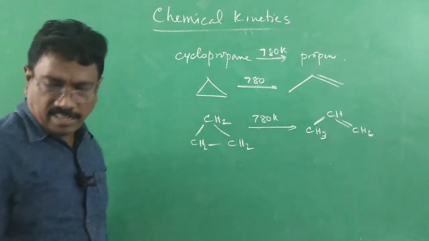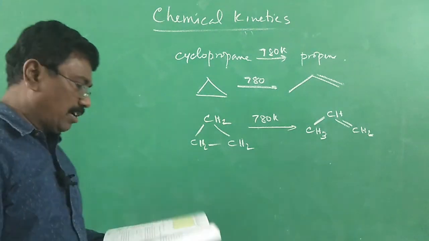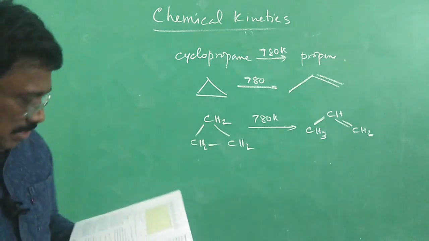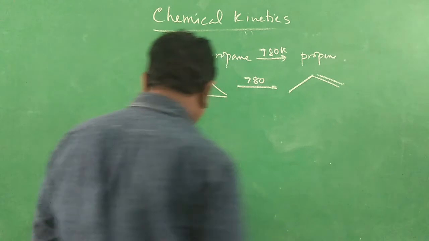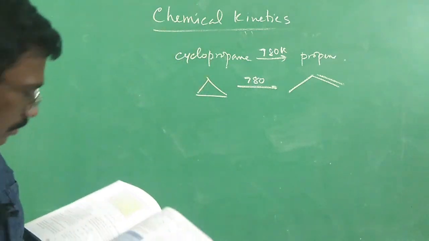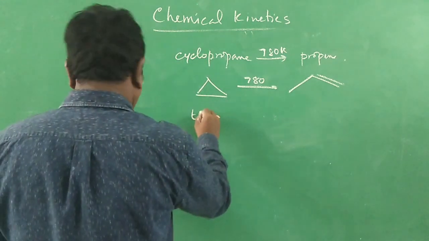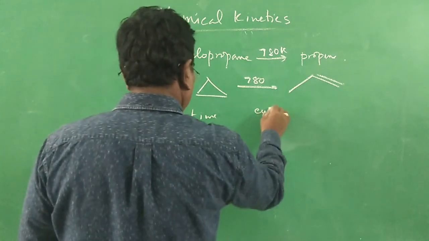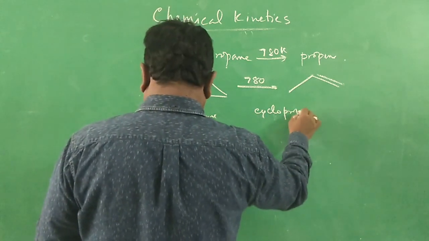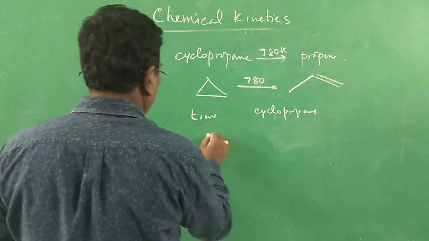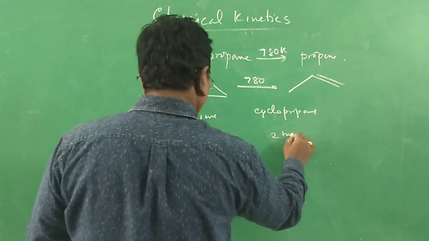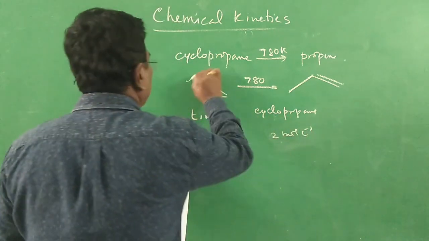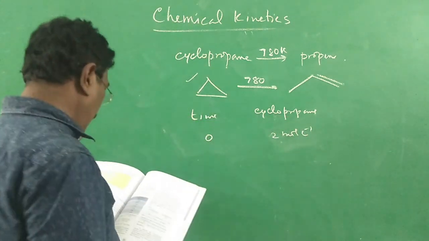Now in this reaction, a study is given. For example, a table of columns is given at different time intervals, and you can refer to your book. Concentration of cyclopropane at 0 time is 2 mole per liter. At the start of the reaction, the concentration of cyclopropane is 2 mole per liter.